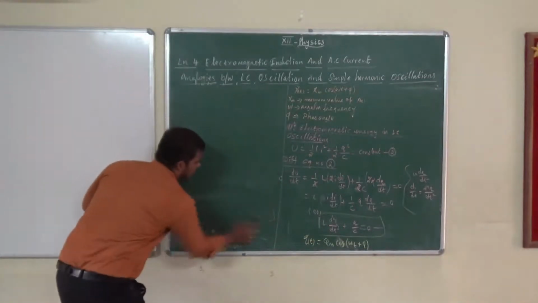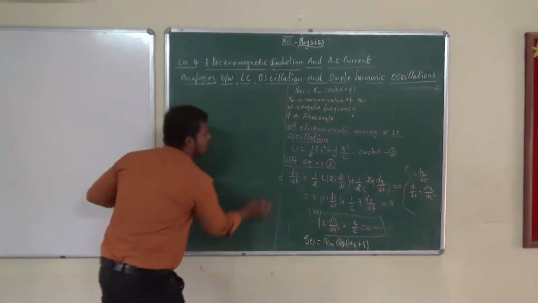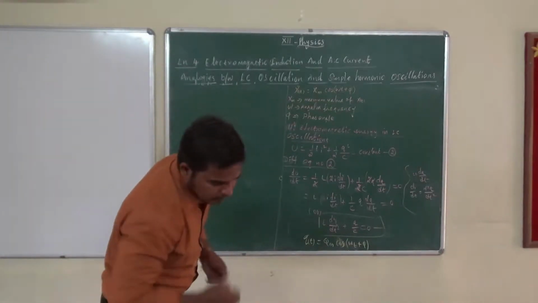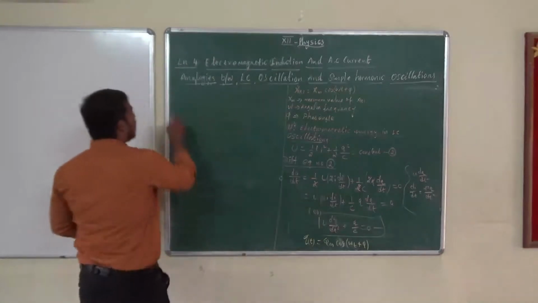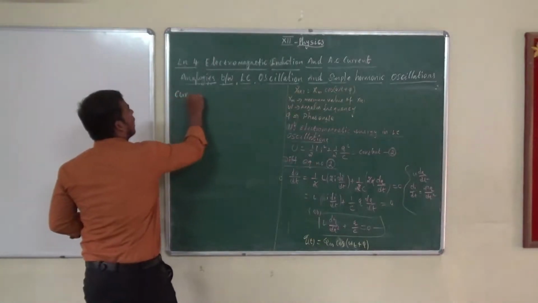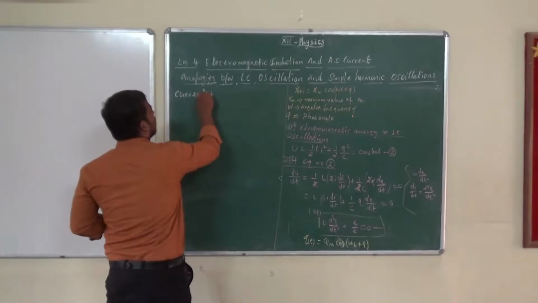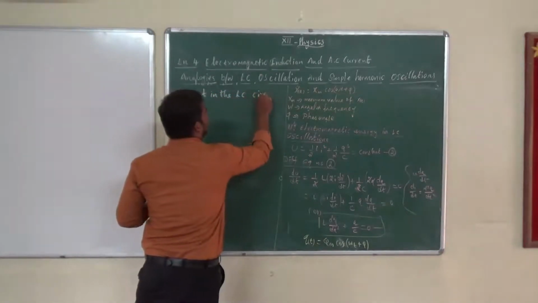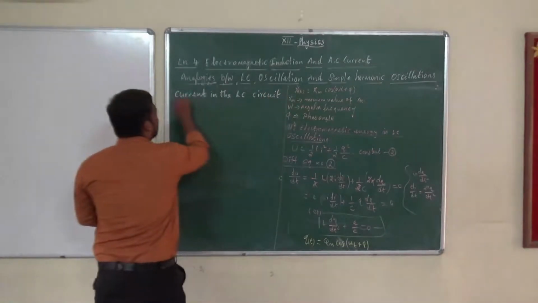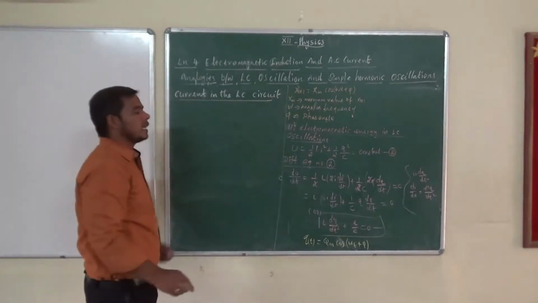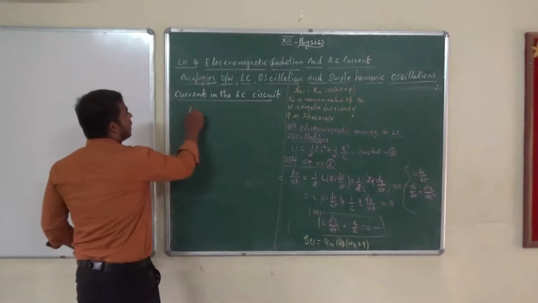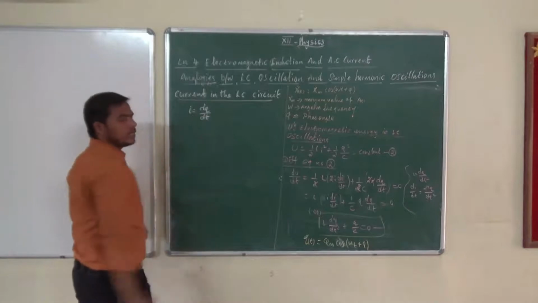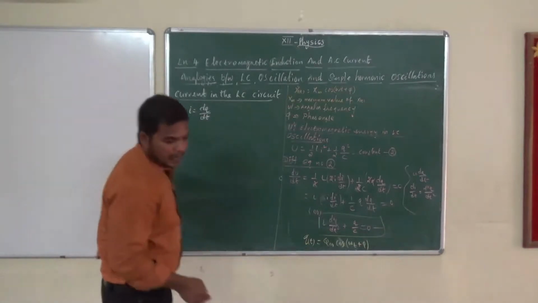So what is our next topic? Our next topic is current in the LC circuit. So we have to do current in the LC circuit. I is the current. I is equal to dq by dt. Am I correct? I is equal to dq by dt.